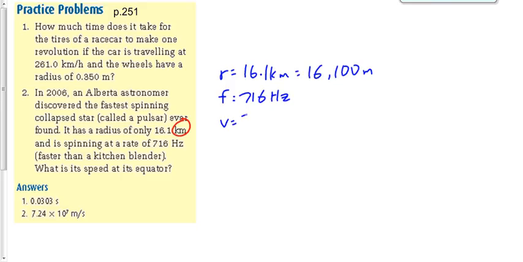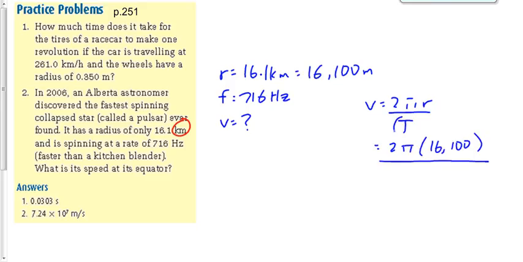We know to find the speed in the context of circular motion, we're going to say 2 pi r over t. We know what r is. 2 times pi times 16,100 divided by a period. Do we know what period is? No, we don't. So how are we going to find that? Julia, how are we going to find the period there? Good. 1 over the frequency. So we're going to say 1 over 716 hertz.